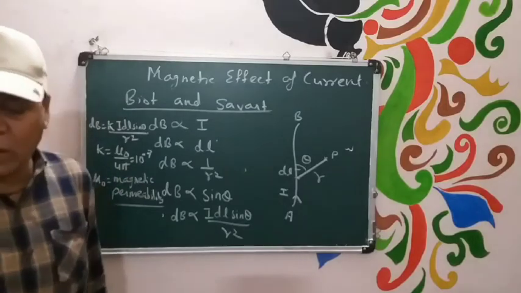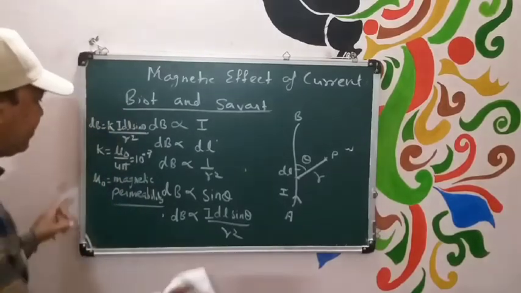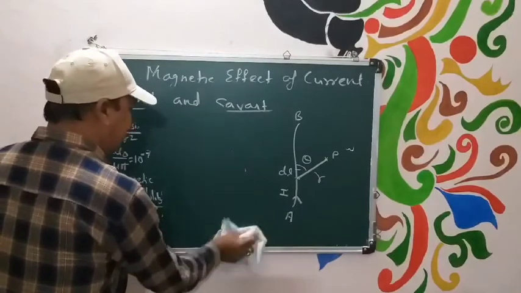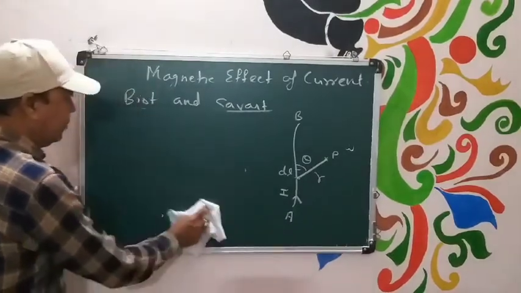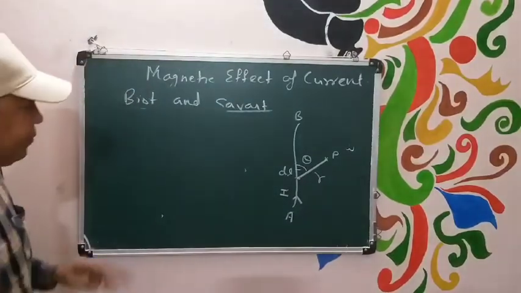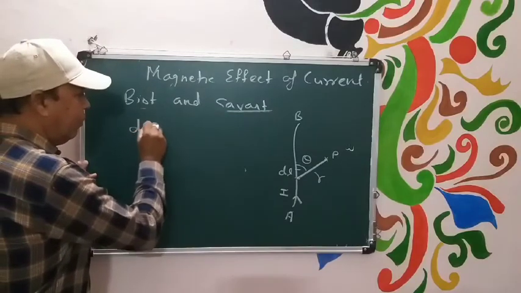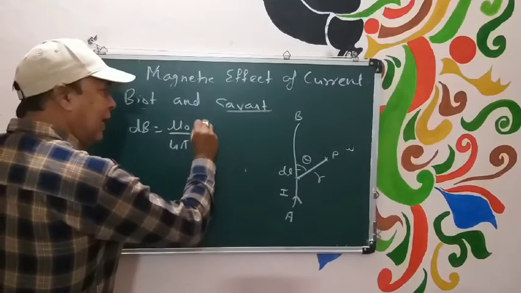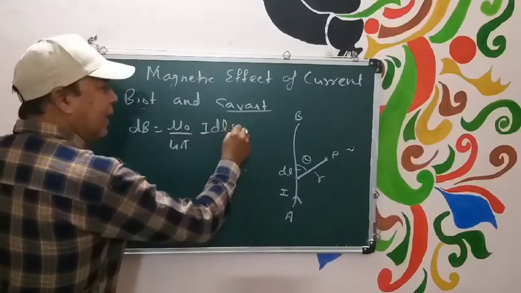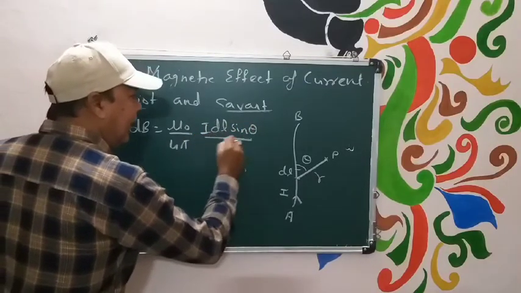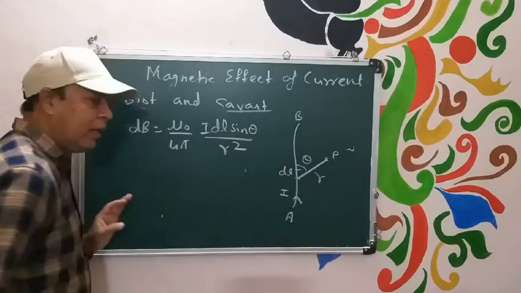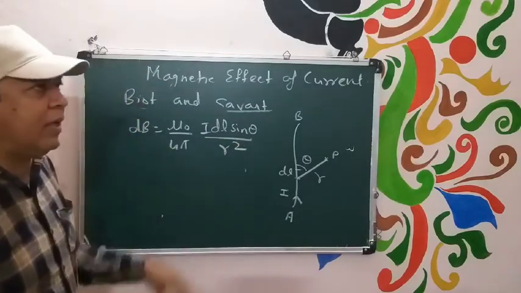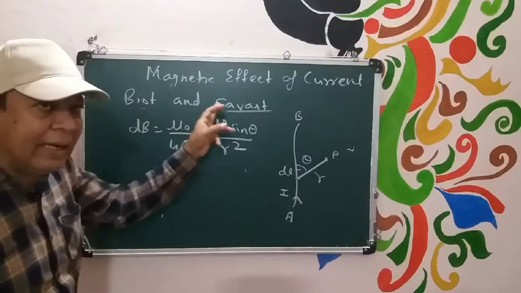So now our equation becomes dV is equal to mu naught upon 4 pi I dl sin theta divided by r square. This equation is given by Biot and Savart.